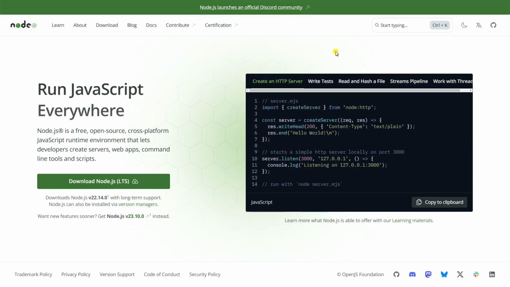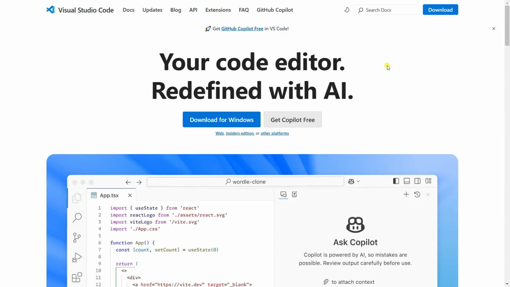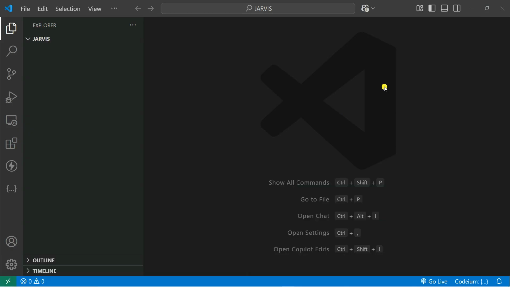In order to create the Jarvis AI, you need to install Node.js on your system. Just go to the Node.js website and install the LTS version. As a code editor, you're going to be using Visual Studio Code. Just go to the Visual Studio Code website, download it and set it up on your PC. Get your hands dirty and be ready to make your own Jarvis using Node.js.